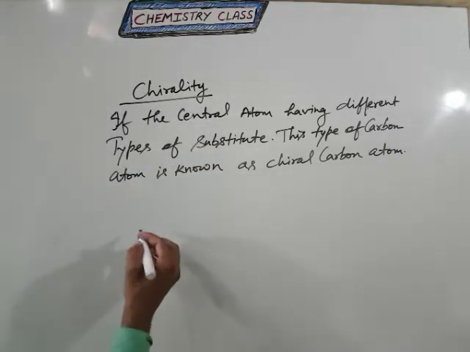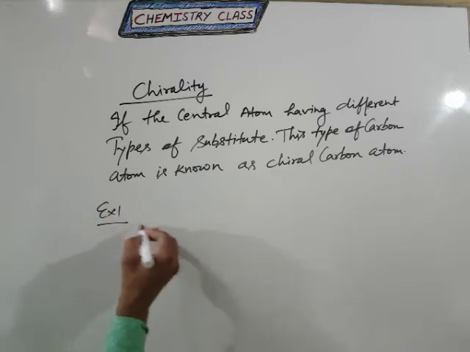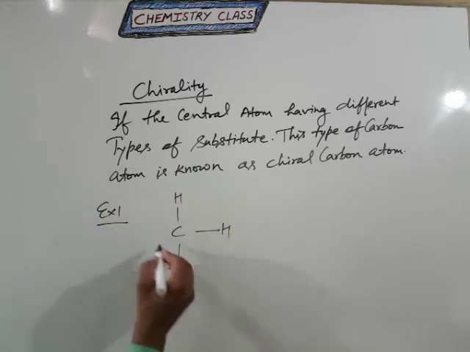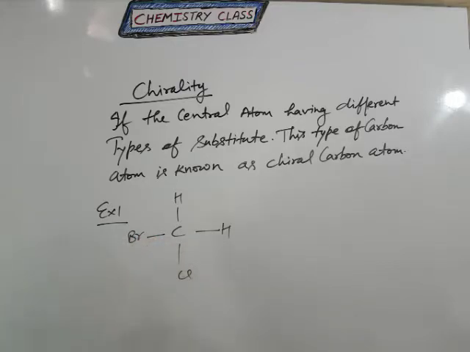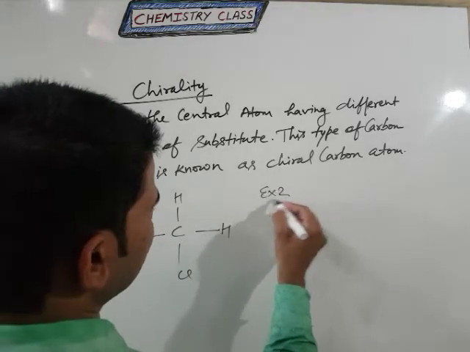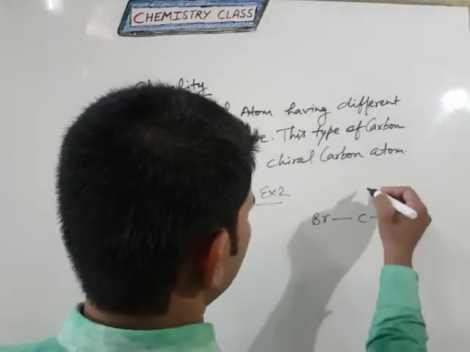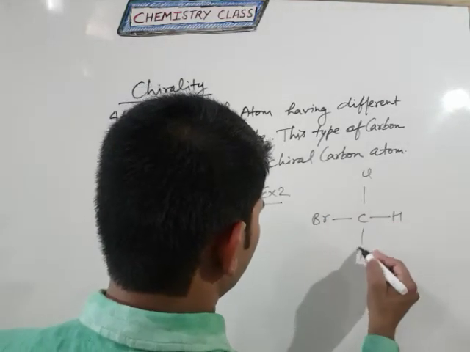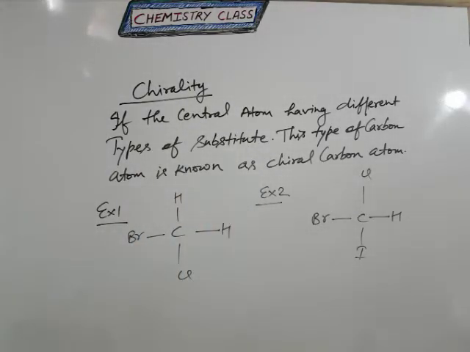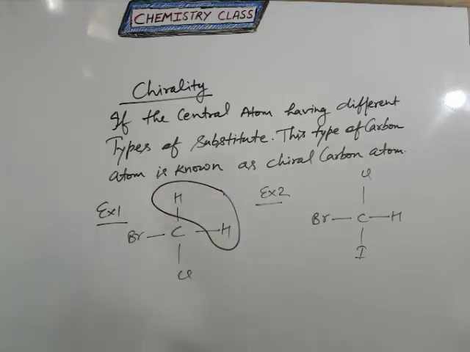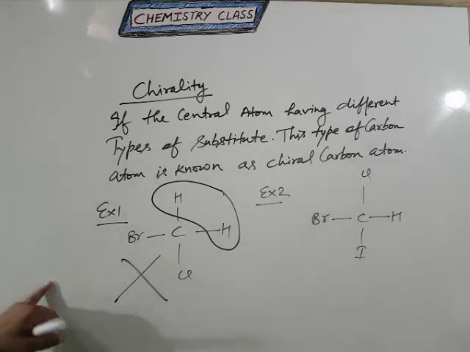So students, if we take the example C single bond H, single bond Cl and single bond Br, and take another example Br single bond C single bond H, single bond Cl and single bond I. Clear? In the first example you can see two atoms are similar, so it is not a chiral carbon atom.